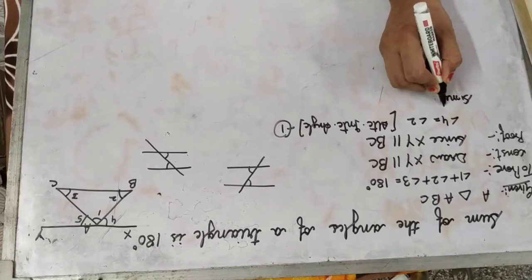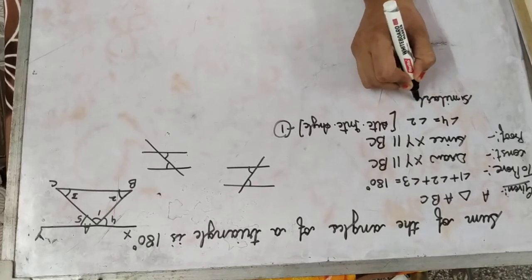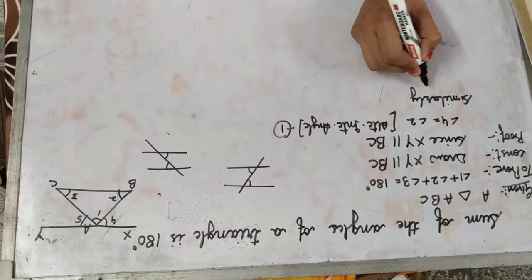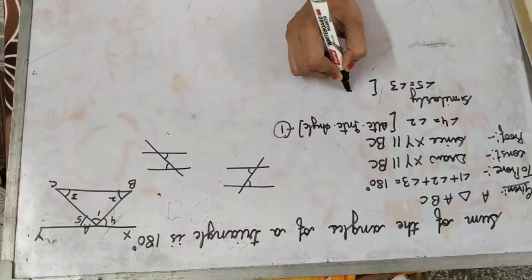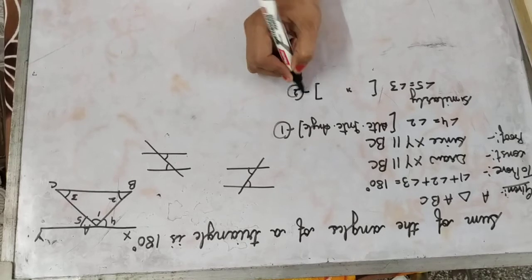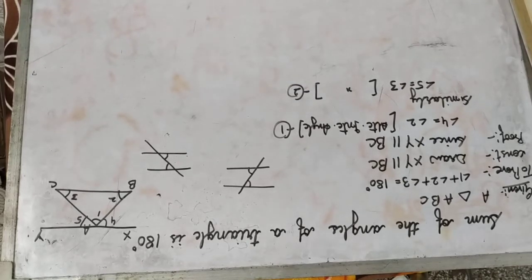Similarly, you can write that angle 5 is equal to angle 3 and the reason remains the same. This is point number 2. Right? ये दोनों चीज़ समझ में आ गई?